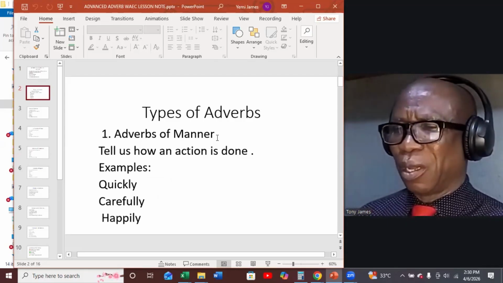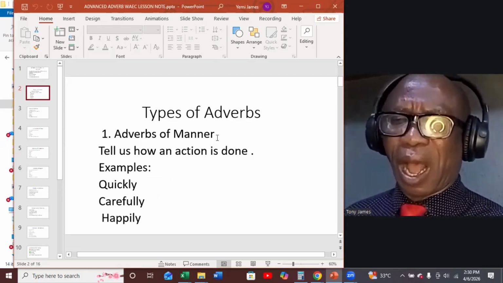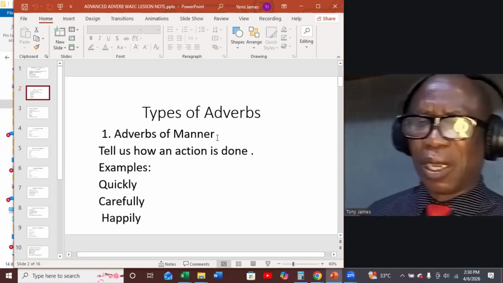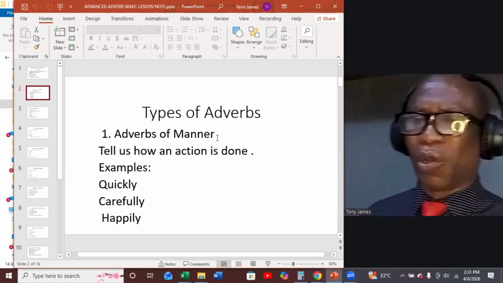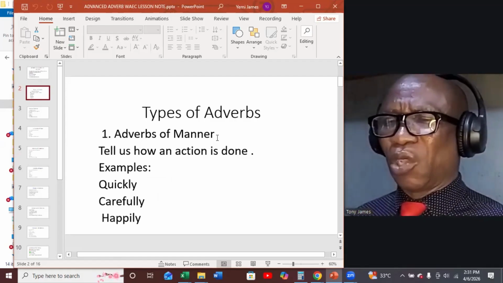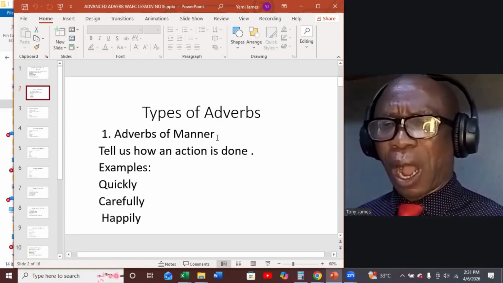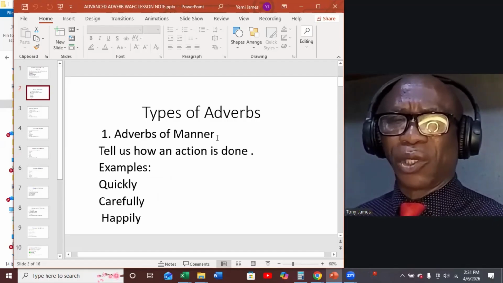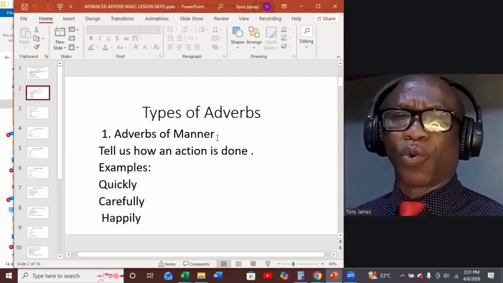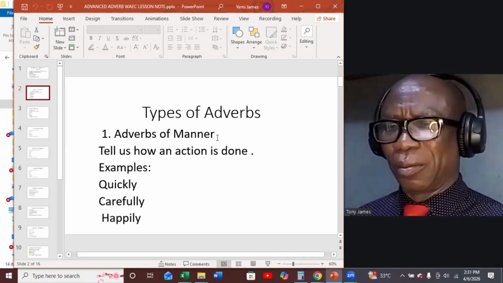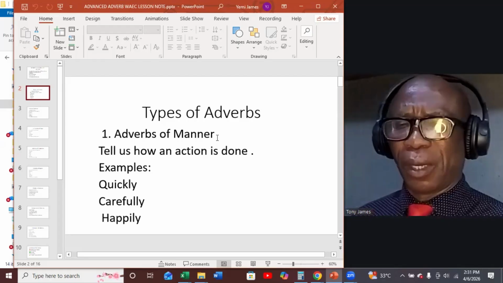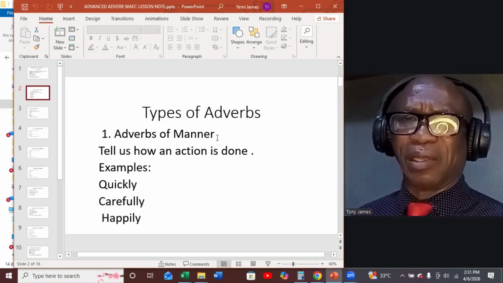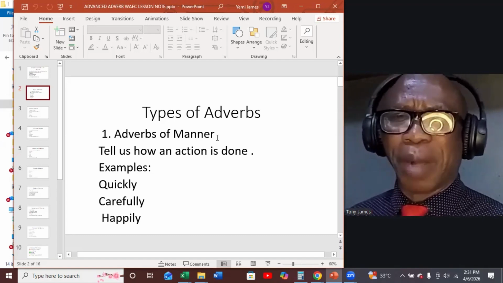Types of adverbs. The first type we shall consider is adverbs of manner. As we can see here, adverb of manner tells us how an action is done. Examples of words that show adverb of manner are quickly, carefully, happily. These are examples of adverbs of manner.